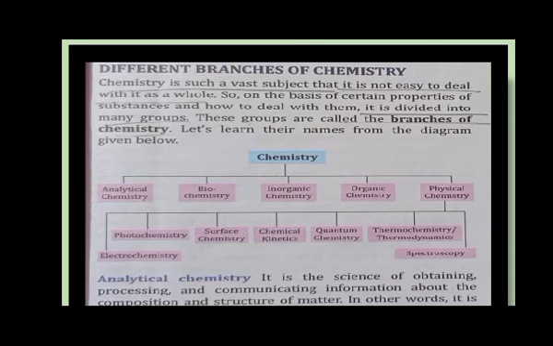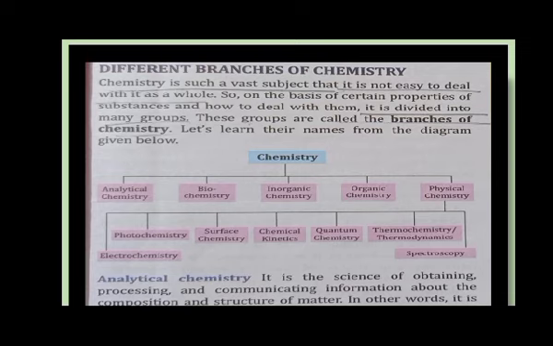Different branches of chemistry. Students, as we have known, chemistry is the branch of science which deals with the study of structure, composition, properties and the changes that the substances undergo. Now, chemistry is such a vast subject, it is not easy to deal with it as a whole. So, it is divided into some branches. Now, let us learn their names.